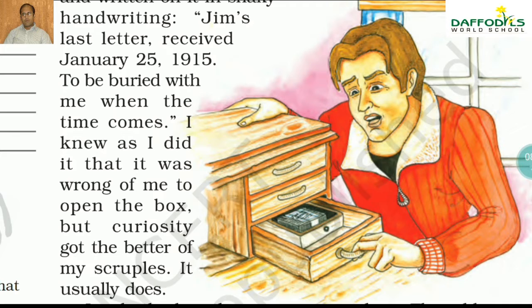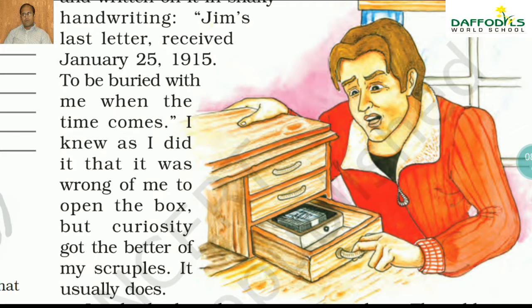Connie McPherson used to receive letters every year during this time, Christmas Eve, 25th December. From whom? Yes, correct, Jim McPherson. Now, January 25th 1915, the last letter.